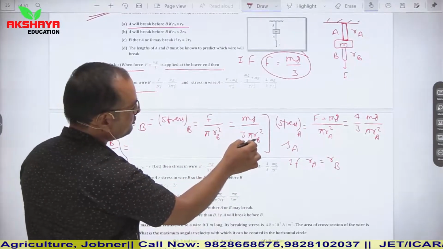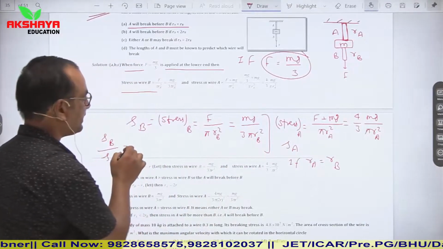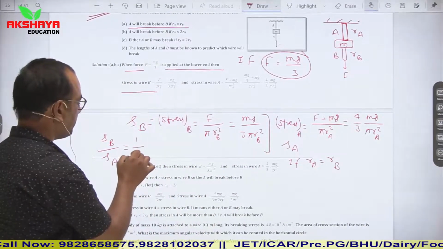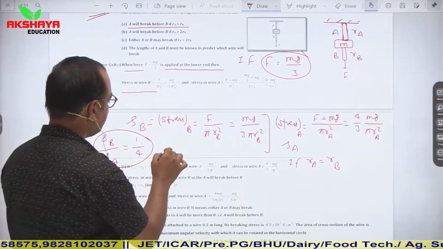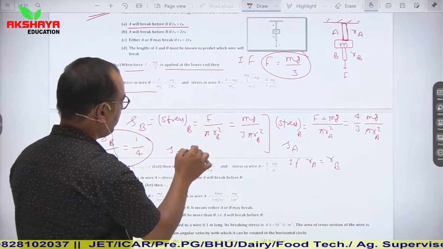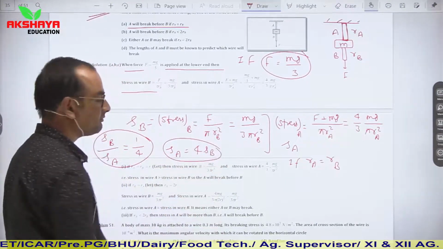Here it is 3 pi R square B, and here it is 3 pi R square A, so the denominator is the same. It means you can see that it is equal to 1 by 4, or you can say that SA is equal to 4 SB. It means stress in wire A is 4 times the stress in wire B.